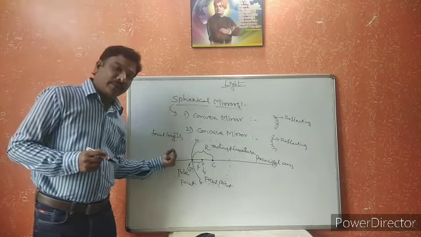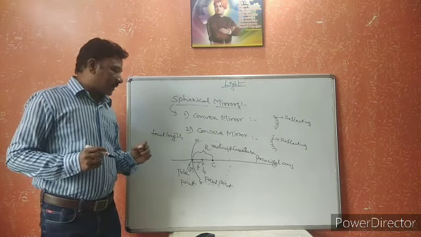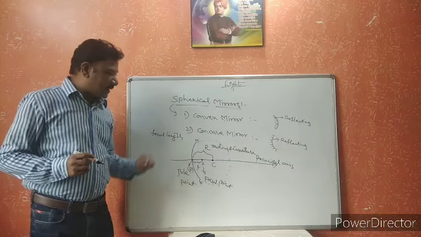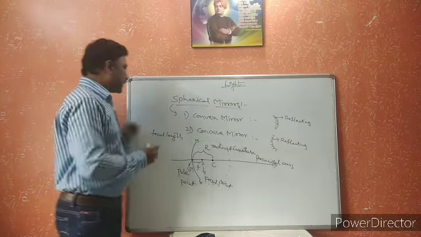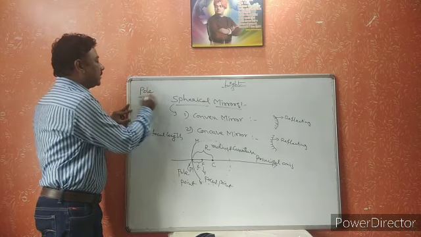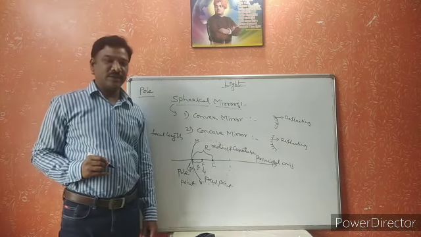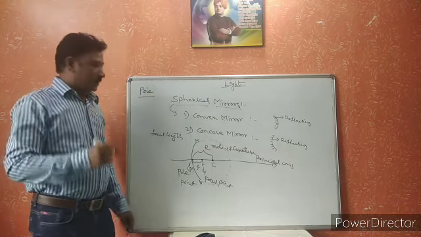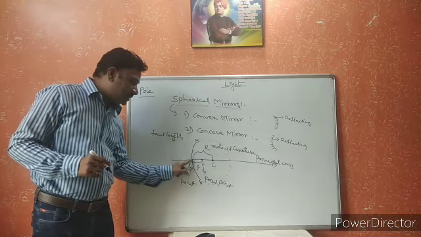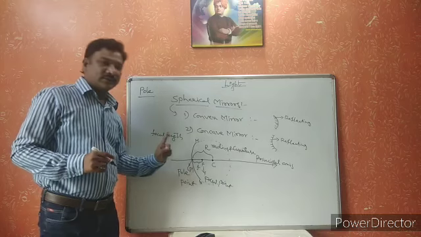Now, once again I am repeating. Listen very carefully and try to understand. The first point is P, which is the pole point. The pole point lies on the mirror, which is the center of the mirror.